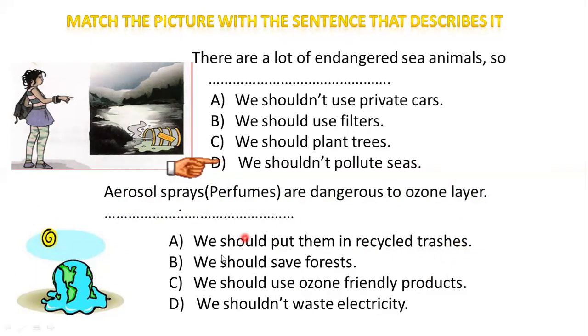We should save forests. We should use ozone-friendly products. We shouldn't waste electricity. Excellent. C. Aerosol sprays are dangerous to the ozone layer. We should use ozone-friendly products.